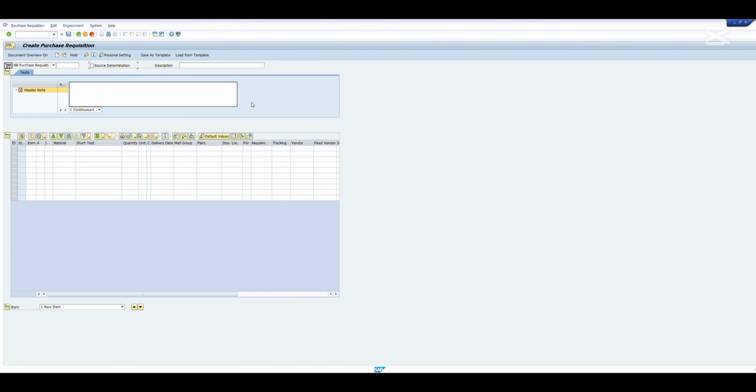Now we are in our creation transaction and we can see that there are three parts: the header, the item overview, and the item details section. The header is used to communicate anything about your purchase requisition to the purchasing department. Then in the item overview, we are going to mention all the materials that we will order.